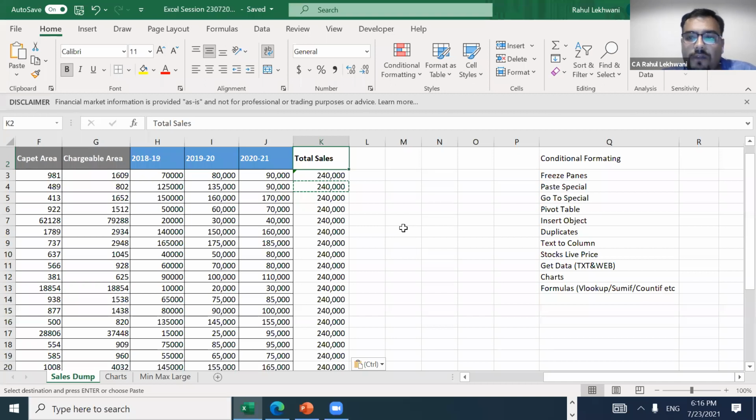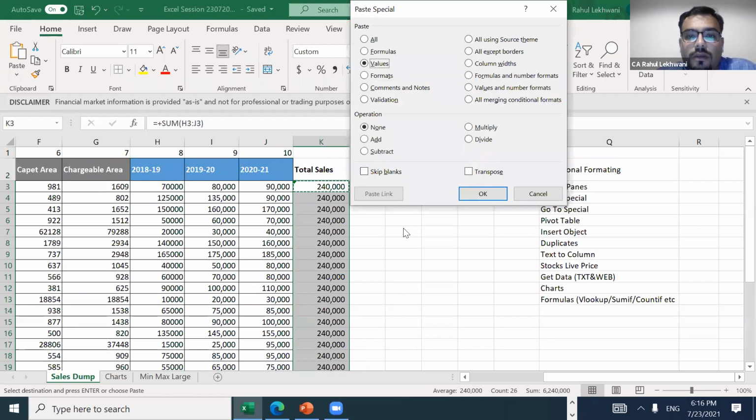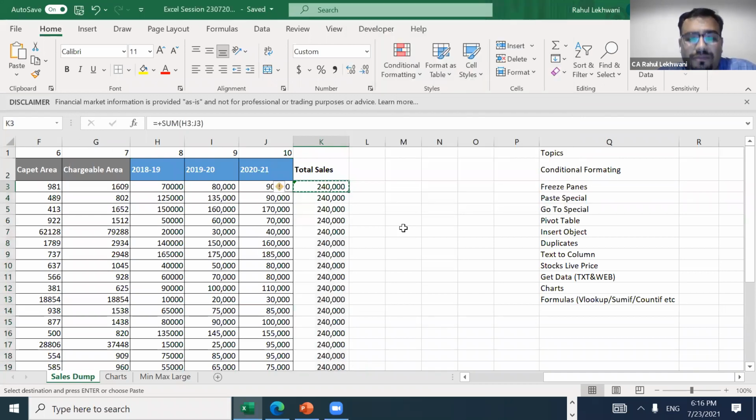Now everybody knows the formula. The look and feel is very important in terms of Excel. So what we have covered are values and format. Let us do formula.